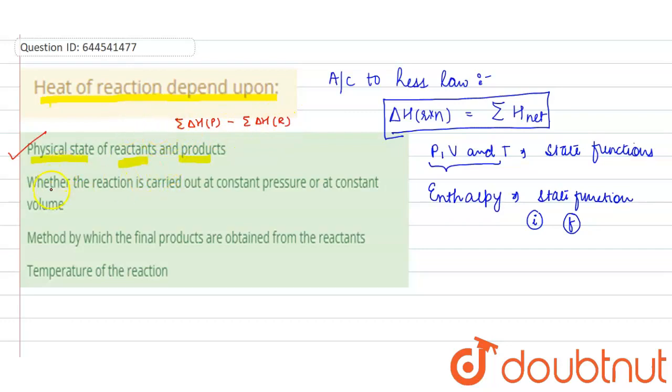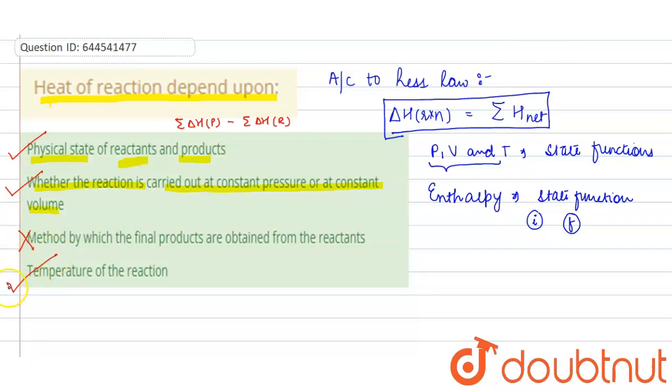Okay, second is whether the reaction is carried out at constant pressure or at constant volume. This is also a correct option because enthalpy depends upon pressure, volume and temperature. So it depends whether the reaction is happening at constant pressure or constant volume. Okay, third, method by which the final products are obtained. So it does not depend upon method, so this will not be your answer.